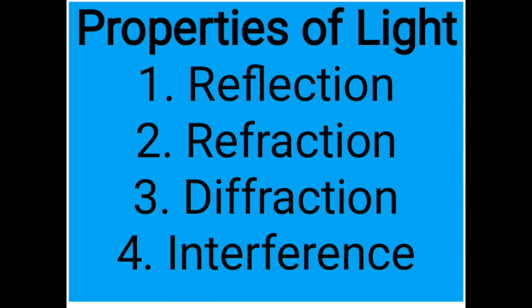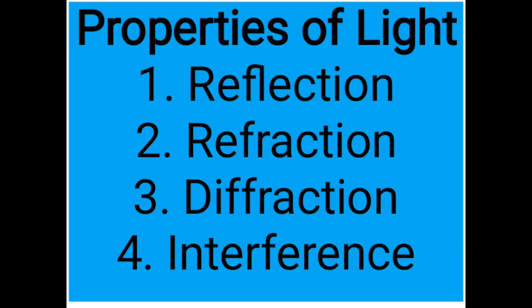Okay. We have properties of light, and there are 4. We are going to discuss 2. The remaining 2, you will study in your senior secondary school. So we are going to discuss the first 2 properties of light, which are reflection and refraction.